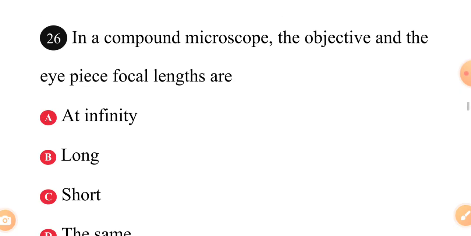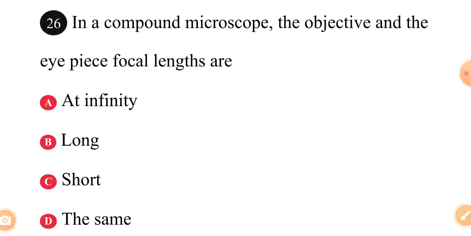In a compound microscope, the objective and the eyepiece focal lengths are dash: A, at infinity; B, long; C, short; D, the same. The answer is C. They are short. That is why you need to study waves, study microscope, study types of microscope. Note these things I'm saying, write them down and go and read them up in your textbook.